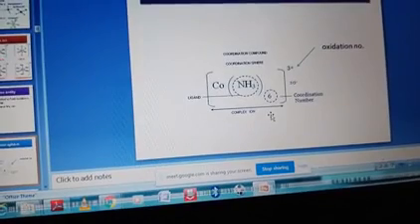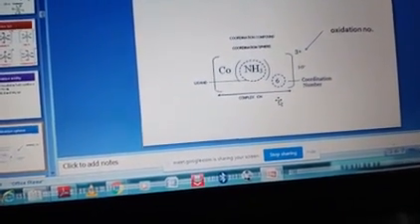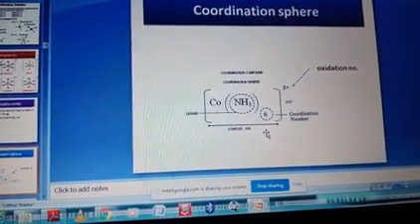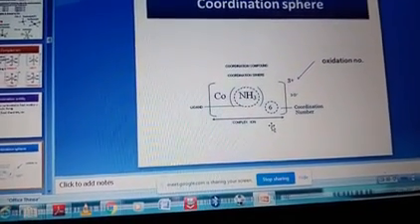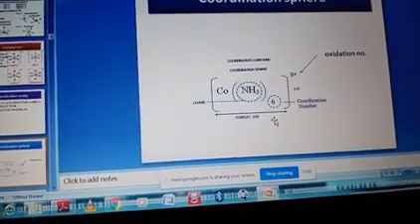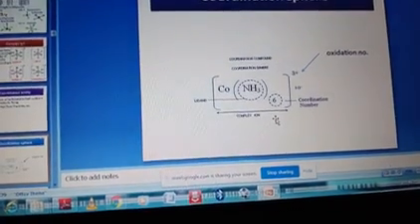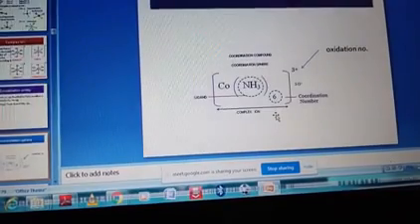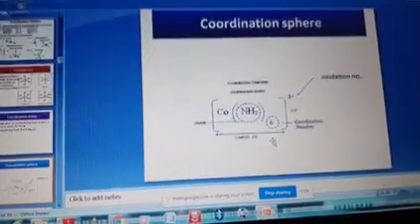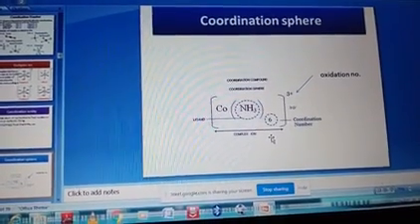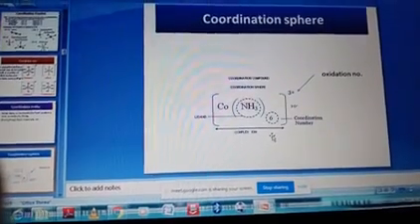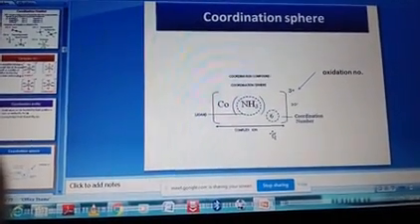So this is a coordination sphere. In a coordination sphere, the central metal atoms or ions and the ligands attached to it are enclosed in a square bracket and are collectively termed the coordination sphere.